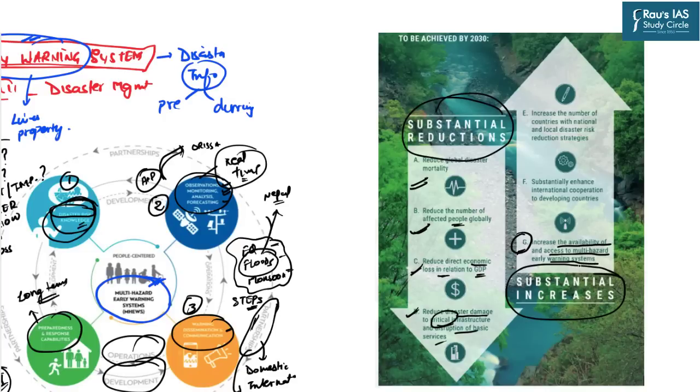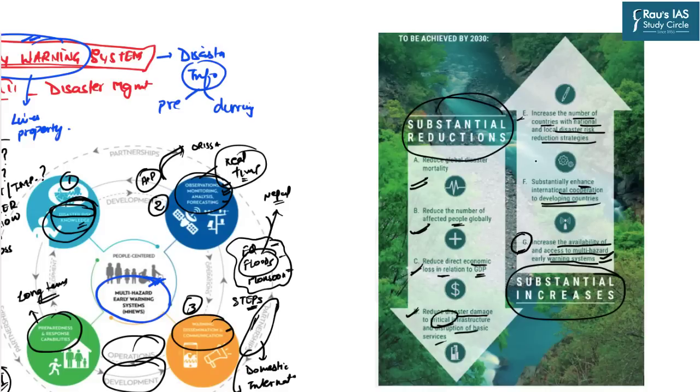And here you can see that the Sendai framework has also focused on the multi-hazard early warning system, thereby bringing the importance of international partnerships, international cooperation. The other two remaining increases were the substantial enhancing of the international cooperation to the developing countries, as well as increasing the number of countries with national and local disaster risk reduction strategies.